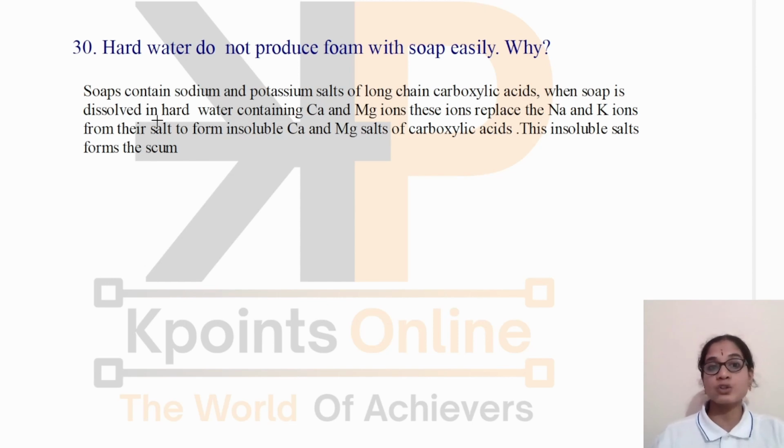When soap is dissolved in hard water containing calcium and magnesium ions, these ions replace the sodium and potassium ions from their salt to form insoluble calcium and magnesium salts of carboxylic acid. These insoluble salts form the scum.